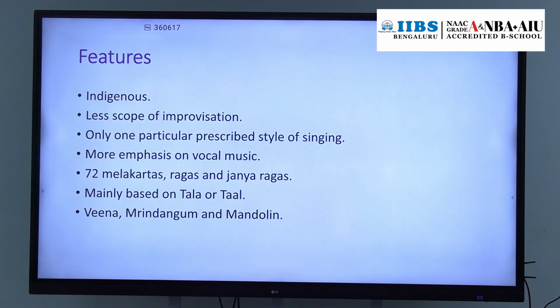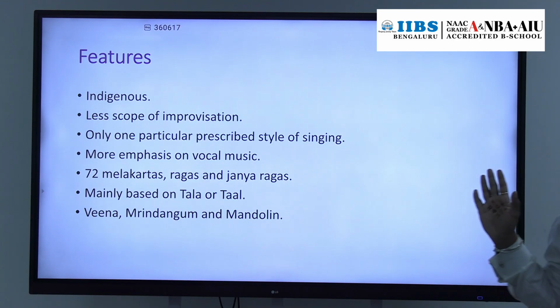Okay, then what are the features of Carnatic music? Carnatic music is indigenous. It is of Indian origin. It doesn't have any influence, unlike the Hindustani style of music, which is inspired by Persians, Afghans or Arabs. But Carnatic music is a purely indigenous style of music. It is of Indian origin and does not have any influence.